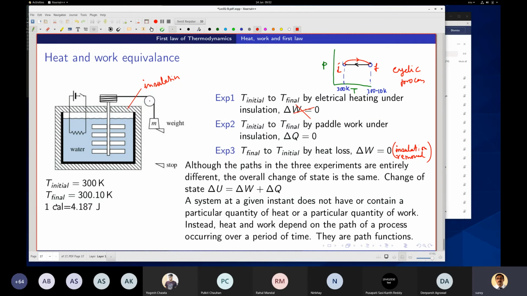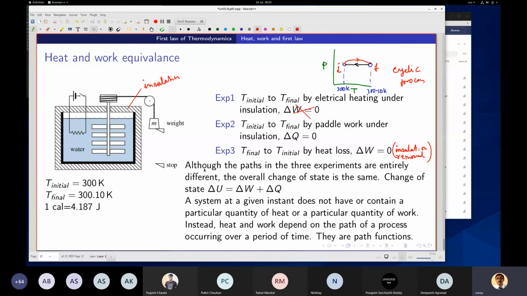So in the early days, when they didn't understand that heat transfer and work transfer are equivalent, they used calories for heat transfer and joules for work transfer. But if you do this experiment, you will see 1 calorie is equal to 4.187 joules. If you express them in the same unit, of course, it will be the same. So the amount of energy can be equal.